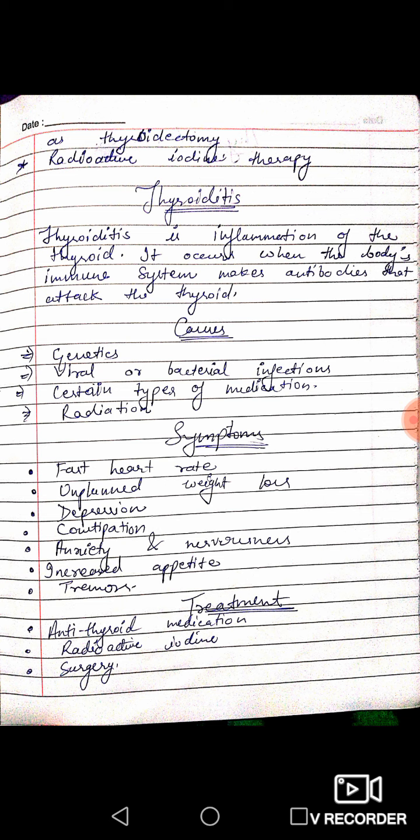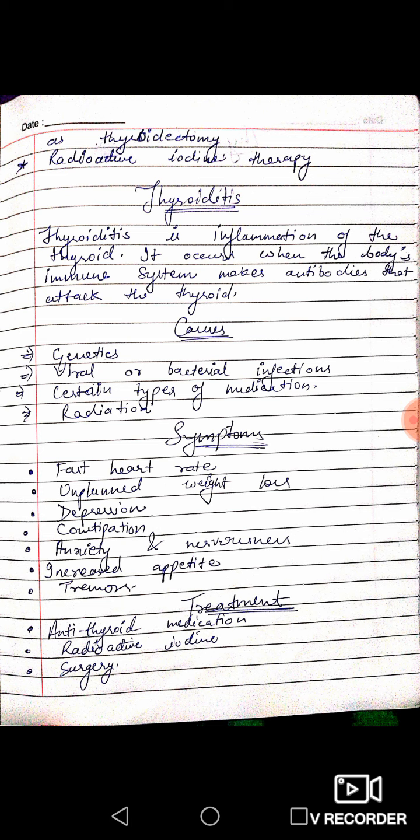Now we will study about their symptoms. First is fast heart rate. Second is unplanned weight loss. Third is depression. Fourth is constipation. Fifth is anxiety and nervousness. Sixth is increased appetite. Seventh is tremor.